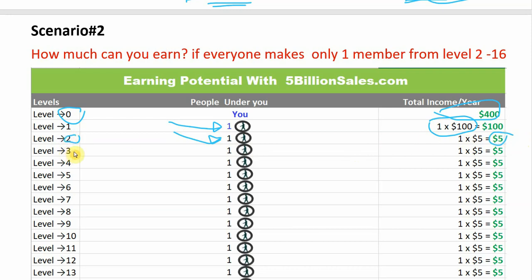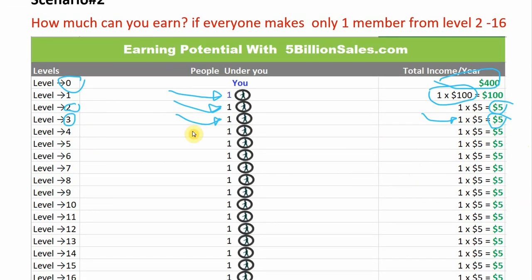At level 3 if a member at level 2 just makes one member, then there will be only one member at this level, and 1 times $5 will be equal to $5. At level 4 if a member at level 3 just makes one member, then there will be only one member at level 4, and 1 times $5 will be equal to $5.